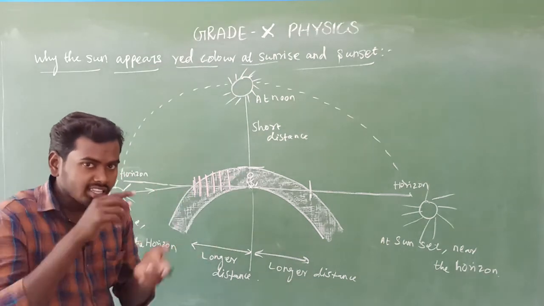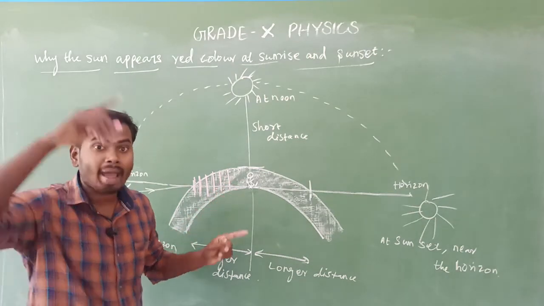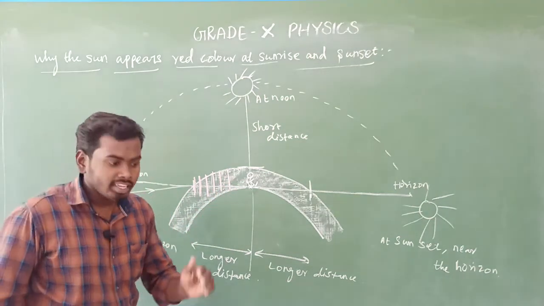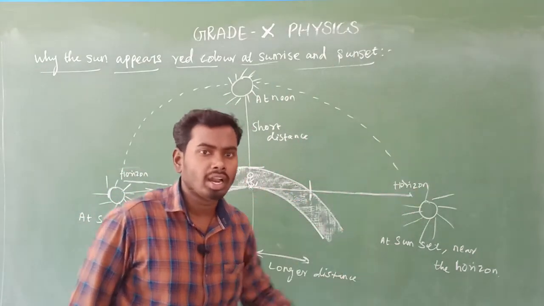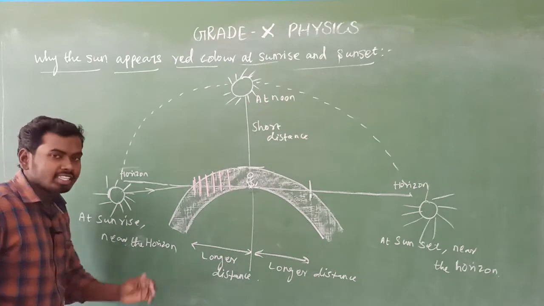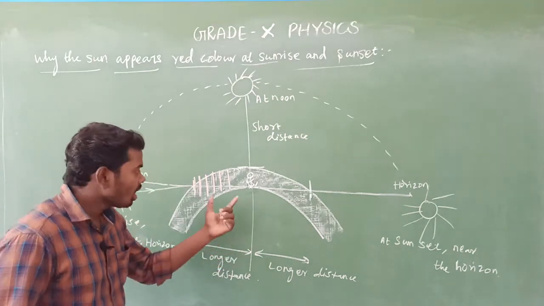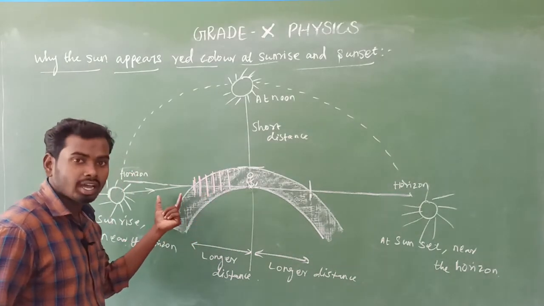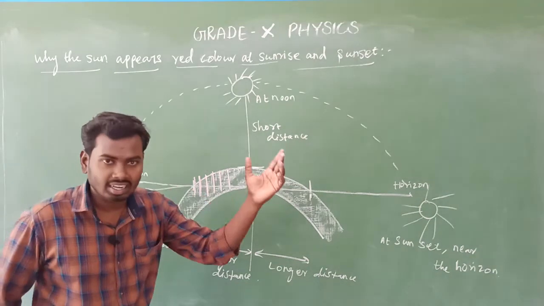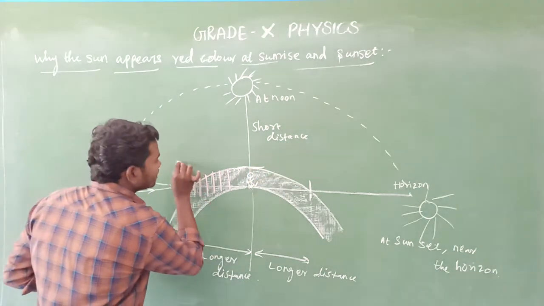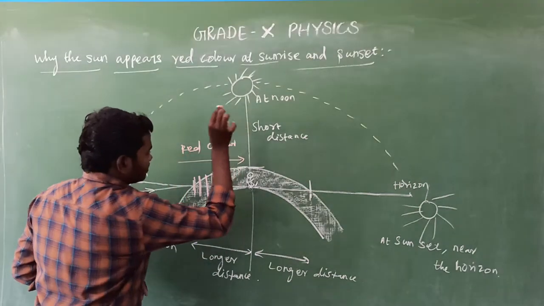Okay, then what color is left here? Only red color, because red color has maximum wavelength, already we know. In the visible spectrum, red color has the maximum, longer wavelength. So due to which the scattering of red color is minimum, very minimum, compared to the remaining 6 colors. After these 6 colors are completely scattered, only red color reaches us.